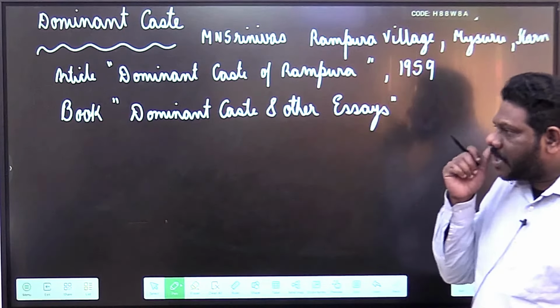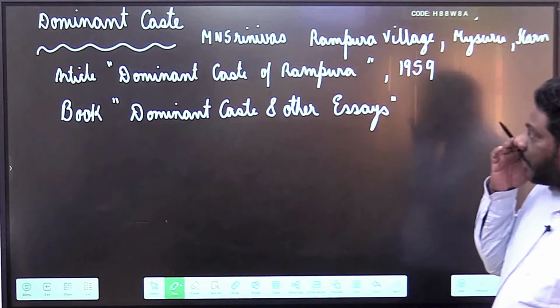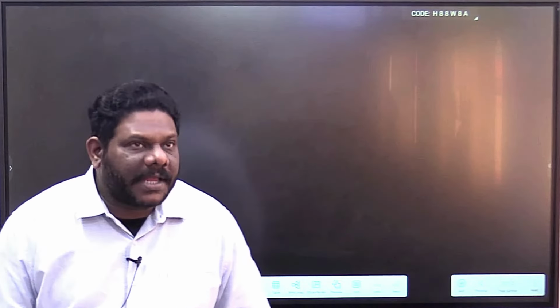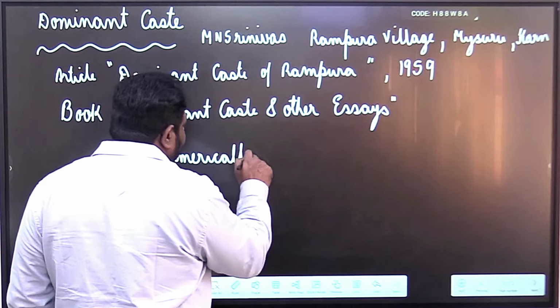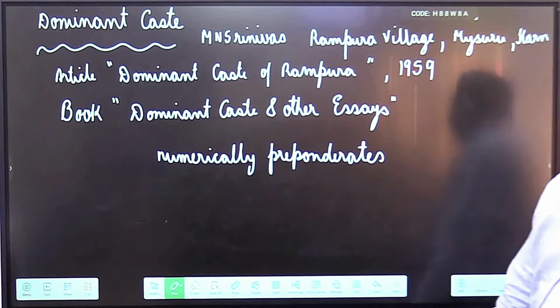Definitely they are rich, they have large land holdings and other aspects. So this is the concept of dominant caste. So please write, dominant caste is one which numerically preponderates and yields high economic and political power.